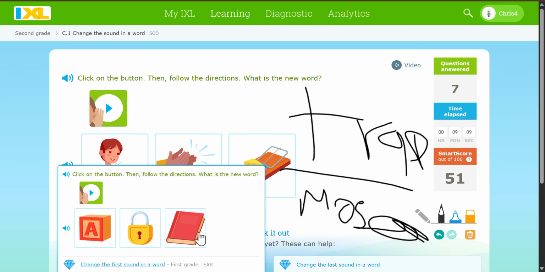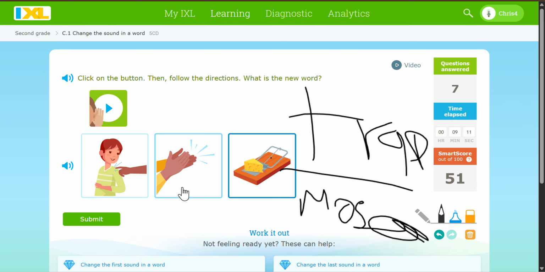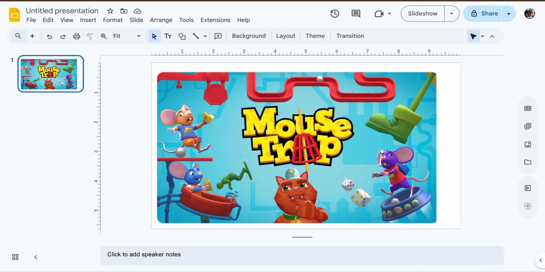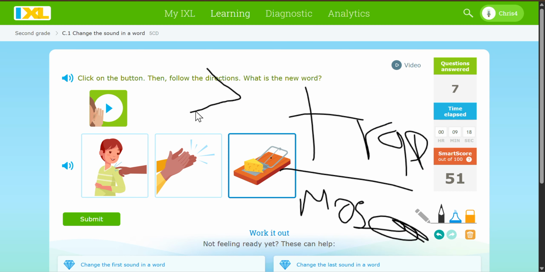Okay. Trap. That was weird. How you saw the mousetrap. No more mousetraps.